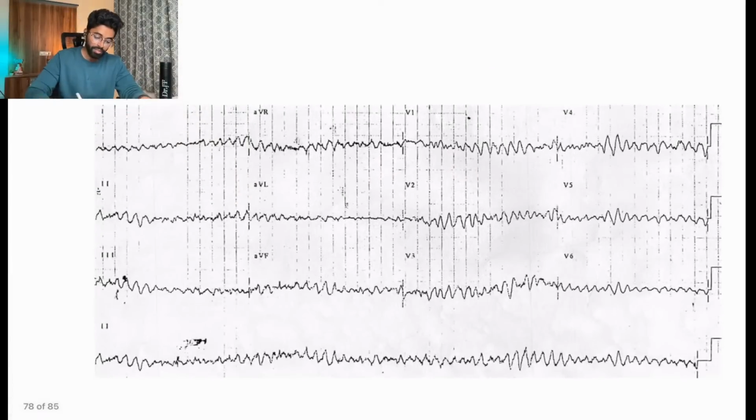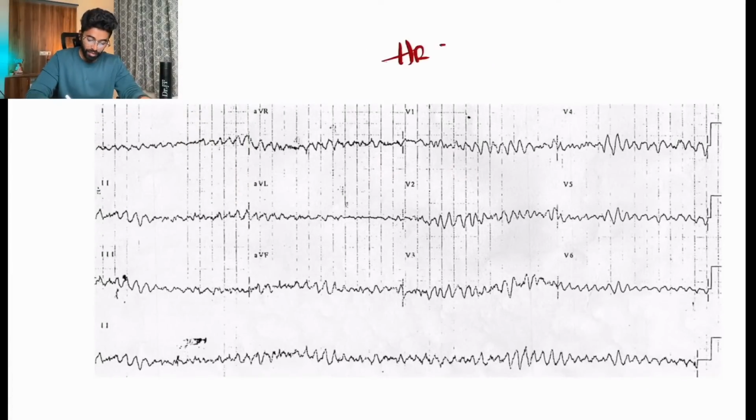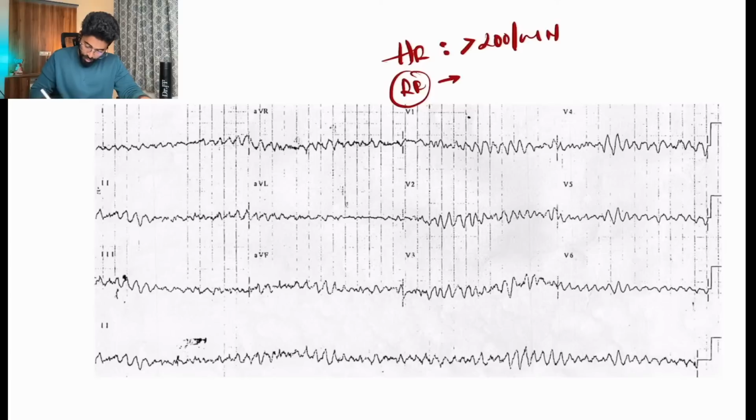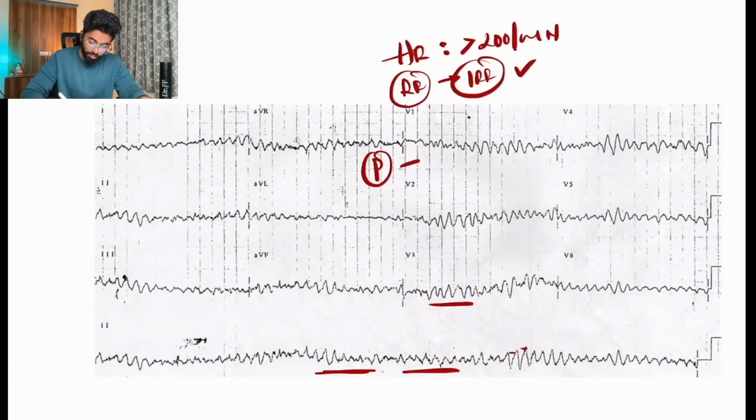Next we can have the ECG. The heart rate is again more than 200 per minute. And the rhythm is almost irregular. Can we see the P wave? No, we can't appreciate the P wave anywhere. We can only see the QRS complexes, which are broad again.